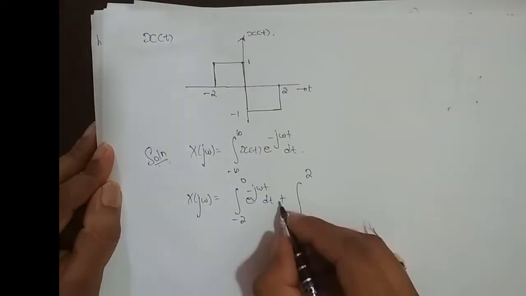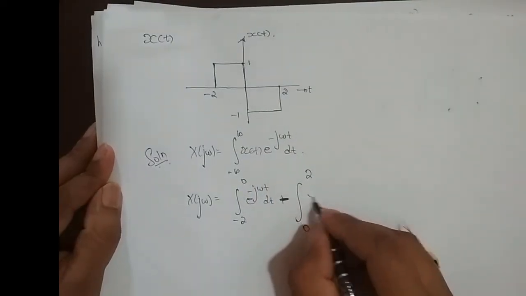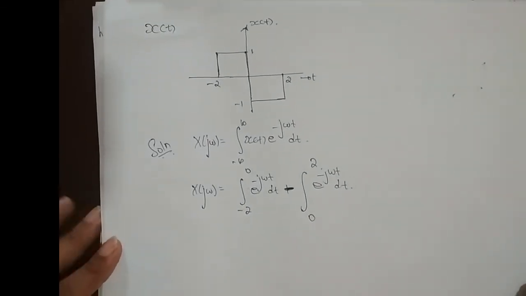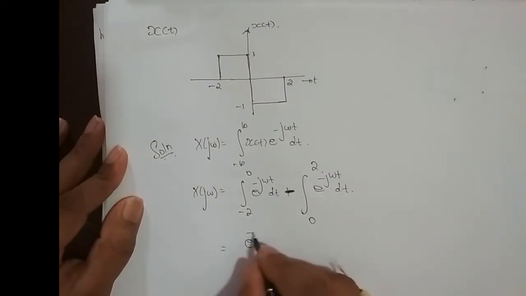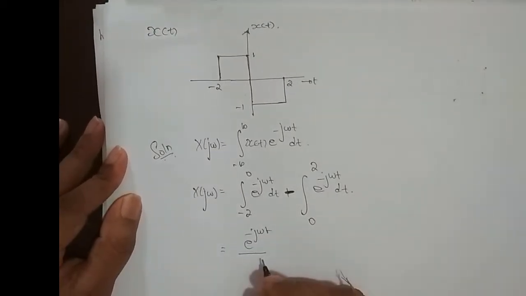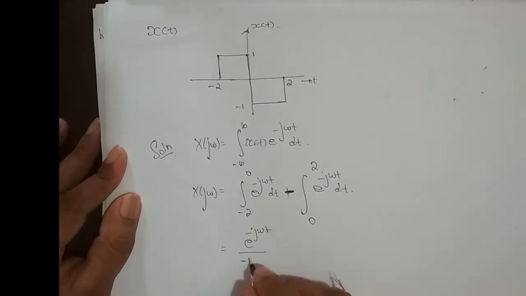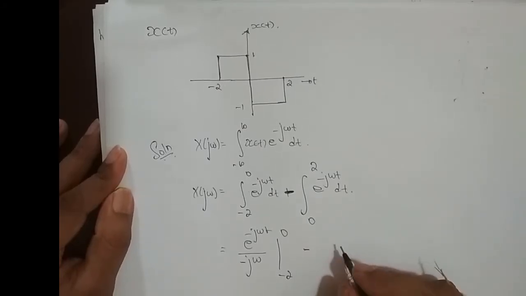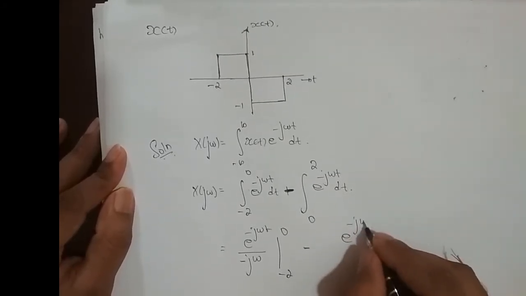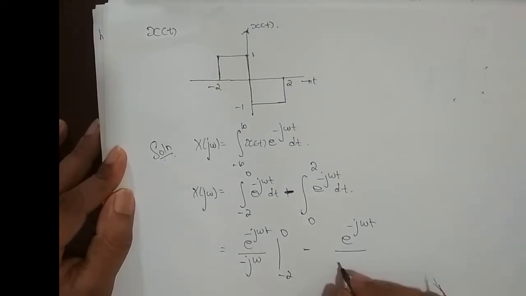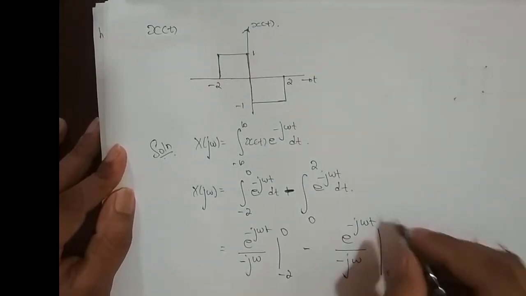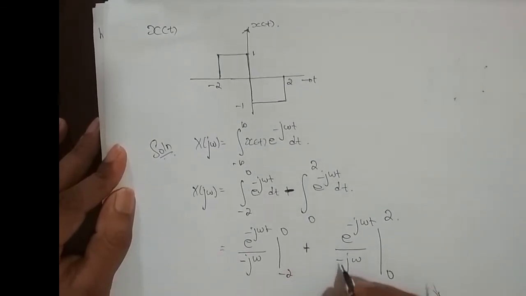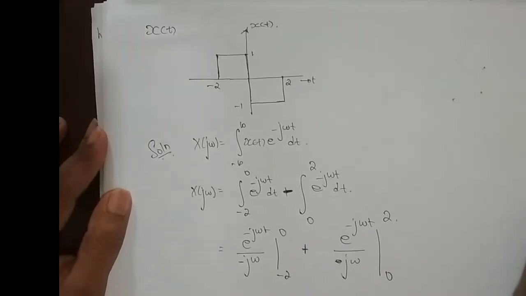and for 0 to 2 it is minus 1. So I'll write it here minus 1 into e power minus j omega t dt. Okay, so this is equal to e power minus j omega t divided by minus j omega with a limit minus 2 to 0 minus of e power minus j omega t divided by minus of j omega with the integration limit 0 to 2. If I take this minus to the outside, this becomes plus, right?